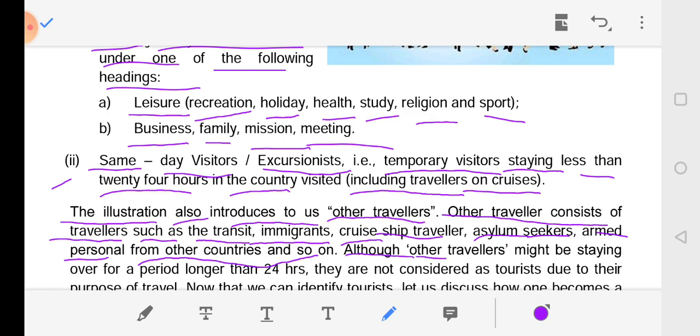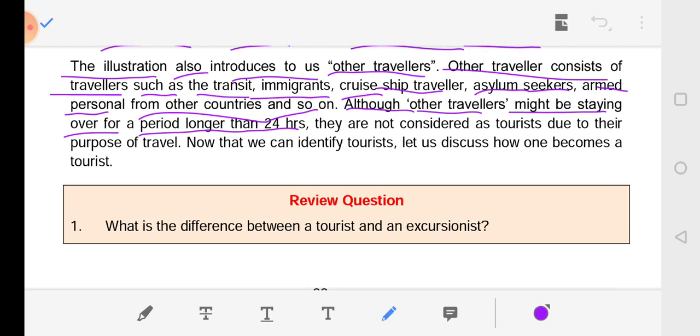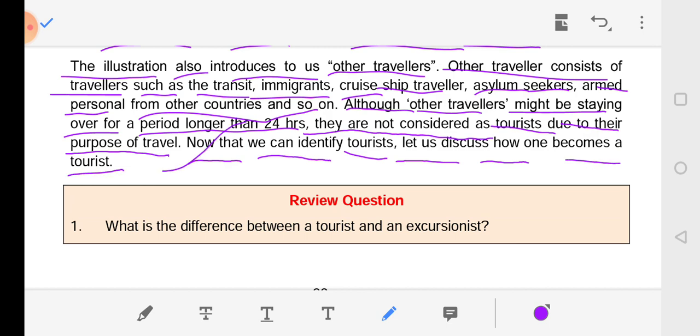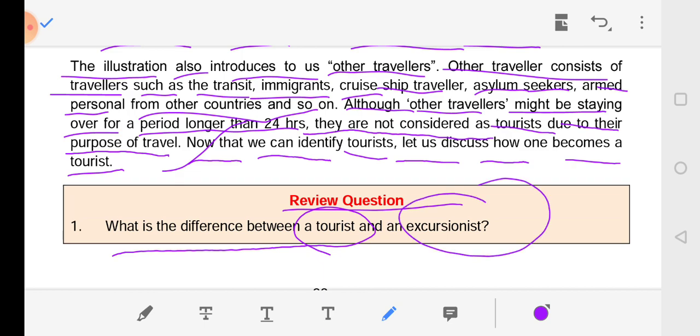Although other travelers may be staying over for a period longer than 24 hours, they are not considered as tourists, due to their purpose of travel. Now that we can identify tourists, let us discuss how one becomes a tourist. Review question: what is the difference between tourists and excursionists?